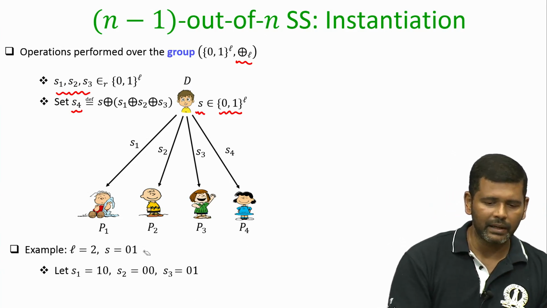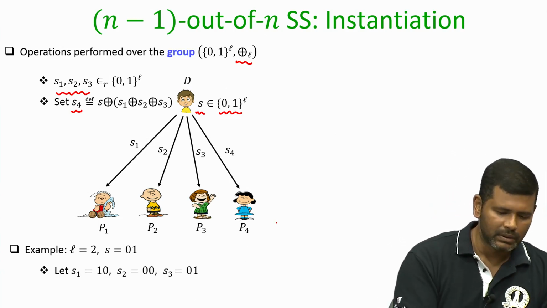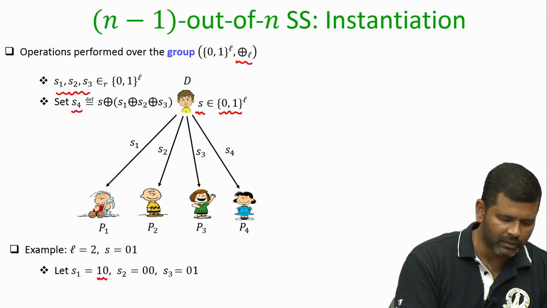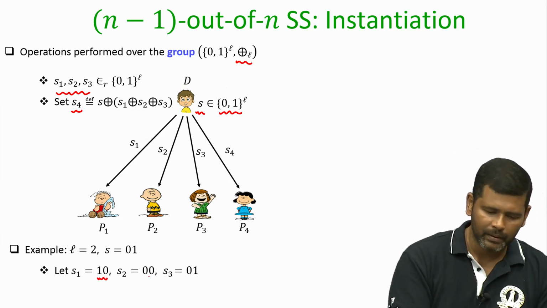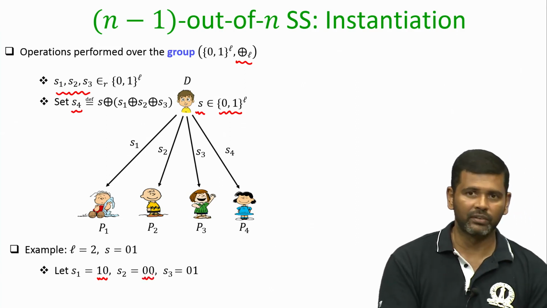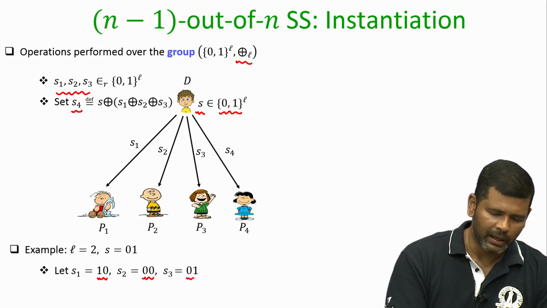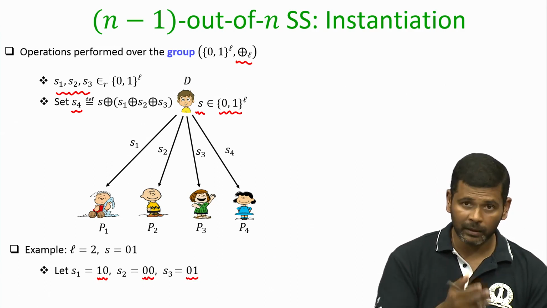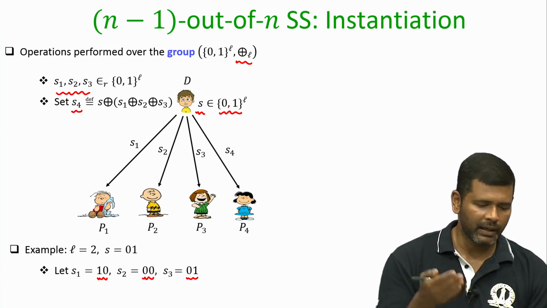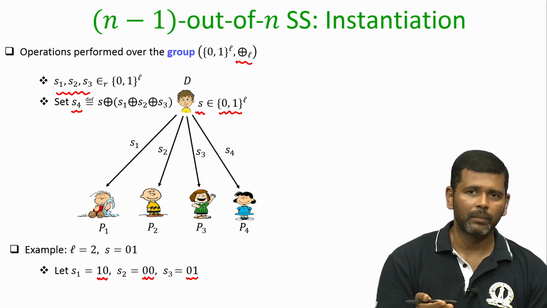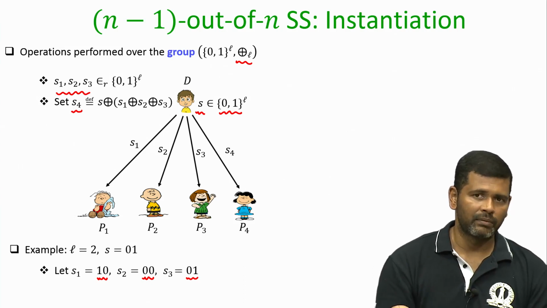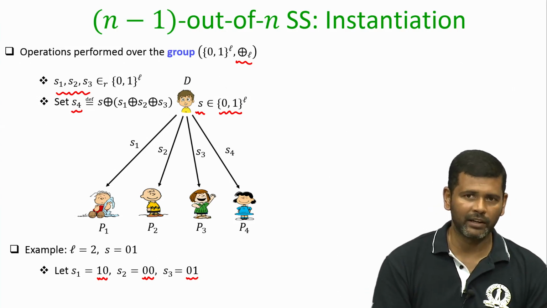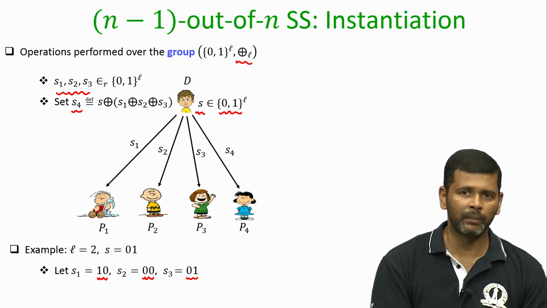So imagine that in the first step the dealer picks the share S1 as the string 1 0, the share S2 as the string 0 0 and the share S3 as the string 0 1. Remember, it could be the case that S1 takes any possible binary string of length 2. Any binary string of length 2 can be a candidate for S1 because S1 is picked uniformly at random.